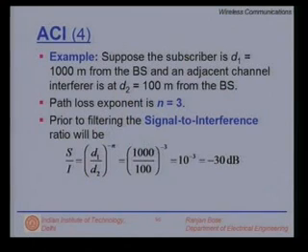So, let us come back to this example where we have found out that this signal to interference ratio is actually minus 30 dB. I can barely extract out my signal unless I have a good filter.